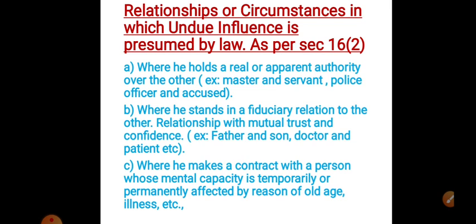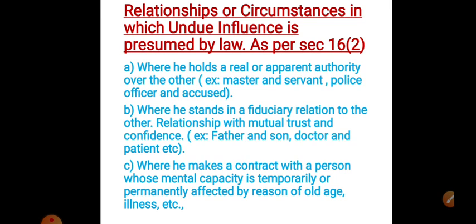For example, master and servant, the master has authority over the servant, or police officer and accused person, or teacher and student. There should be a power or authority over the other person. Then there is a possibility of undue influence arising.